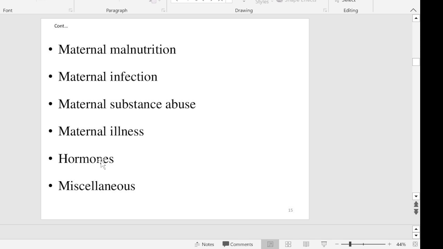Like if hormones are excreted more, or hypothyroidism of the mother, it can affect the baby, for growing of certain teeth at the time of birth itself. And some miscellaneous factors also, like the mother being low socioeconomic, multiple pregnancies and repeated abortions. These all things also can affect intrauterine factors.